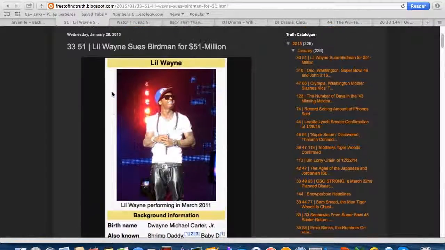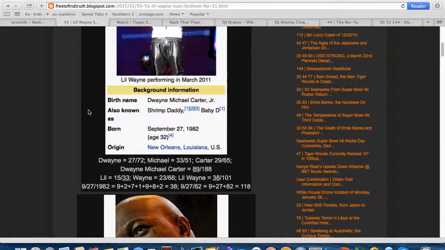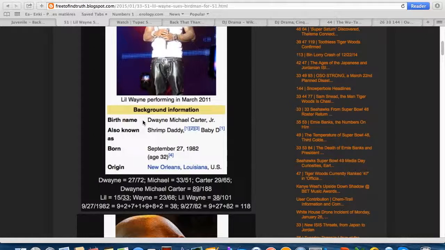So what I did for looking at this is at first I just broke down the numbers of Lil Wayne and Birdman. Lil Wayne was born Dwayne Michael Carter Jr. I didn't decode the word junior, but junior is a 33 word with Pythagorean gematria. The name Dwayne has a Pythagorean gematria of 27, simple English of 72. Michael is 33 and 51. Carter is 29 and 65. In Pythagorean gematria, his name sums to 89. Simple English gematria, 188. And that number 88 is very central to hip hop.